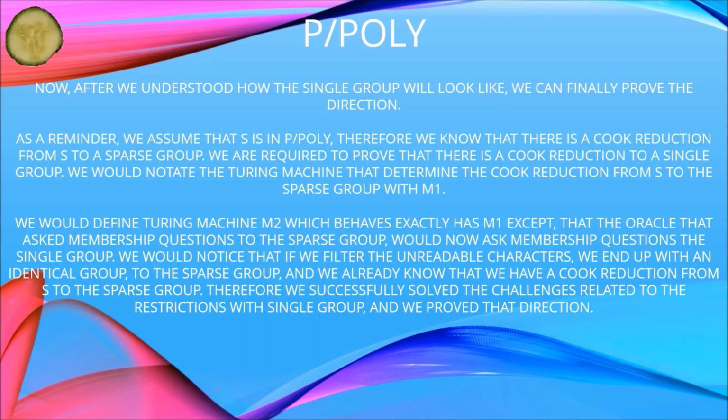We would define Turing machine M2, which behaves exactly as M1, except that the oracle that asked membership questions to the sparse group would now ask membership questions to the single group. We would notice that if we filter the unreadable characters, we end up with a group identical to the sparse group. And we already know that we have a Cook reduction from S to the sparse group. Therefore, we successfully solved the challenges related to the restrictions of the single group, and we proved that direction.